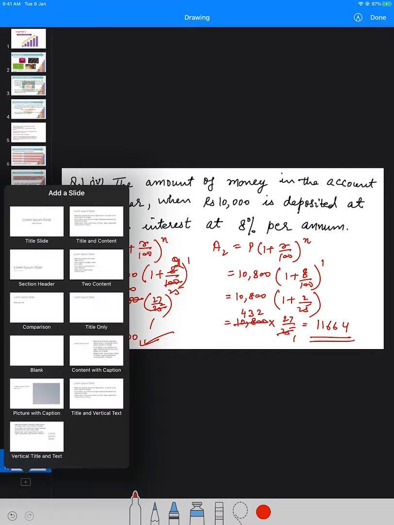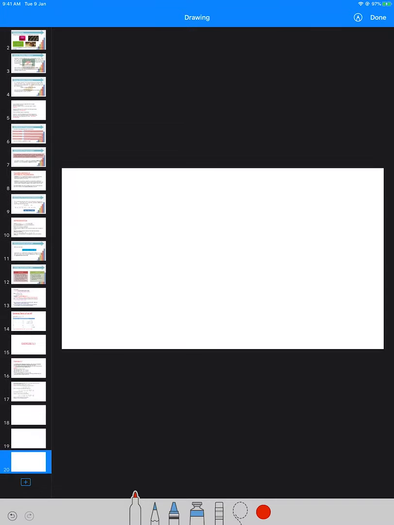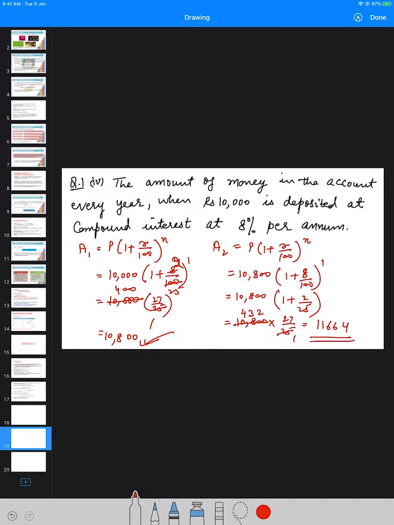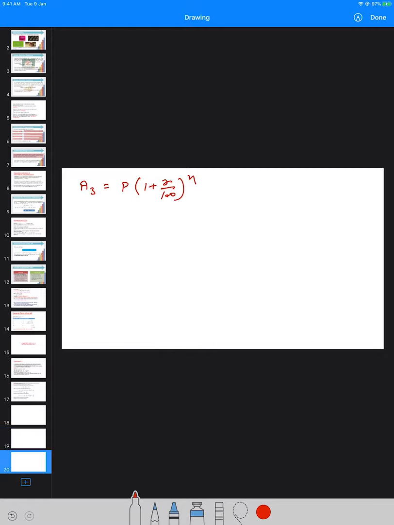Now let us see one more, for the third year. Again, it is P into 1 plus R upon 100 raised to the power N. If I had to find the amount for 2 years, I would have taken the time period as 2 here. Similarly, for 3 years, I would take the time period as 3. But here I have to find only the amount for the third year. So the amount after the second year becomes the principal for the third year.